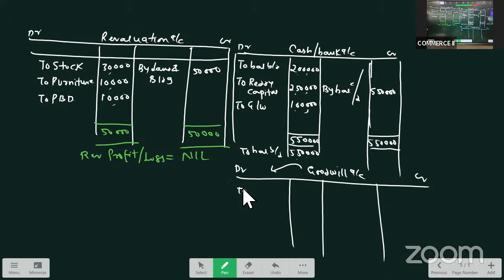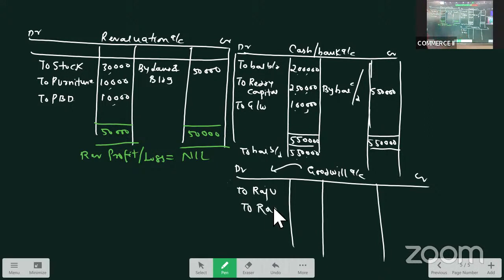So when I am distributing revaluation profit, when I am distributing general reserve, I'll be distributing them in all profit sharing ratio. But when I am distributing goodwill, I am distributing it in sacrificing ratio, which happens to be 3:2 only, to Raju, to Rao.